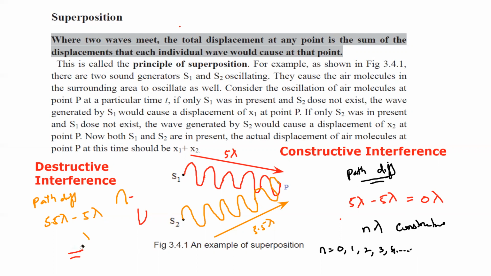When two or more waves combine with each other, the path difference should be half wavelength, or 1.5, or 2.5. So we can say the value should be (n plus half) lambda for destructive interference. This is the equation for destructive interference, where n can be 0, 1, 2, 3, 4. So if the path difference is half wavelength, 1.5 wavelengths, 2.5 wavelengths, 3.5 wavelengths, then there will be a destructive interference. The value of n varies from 0, 1, 2, and so on.